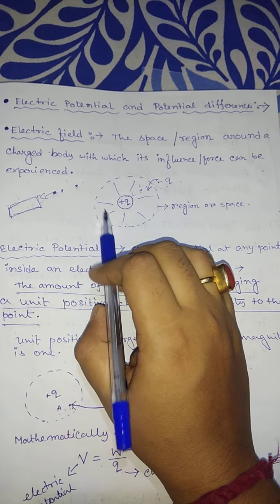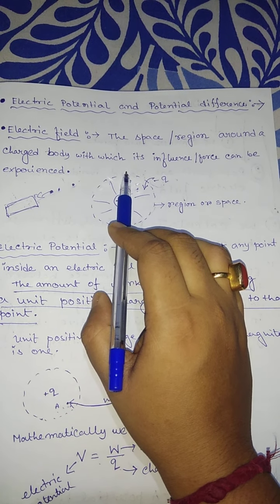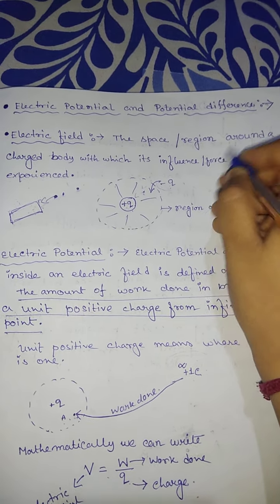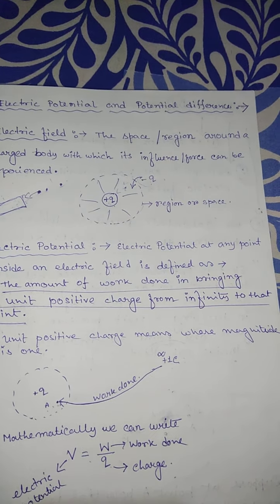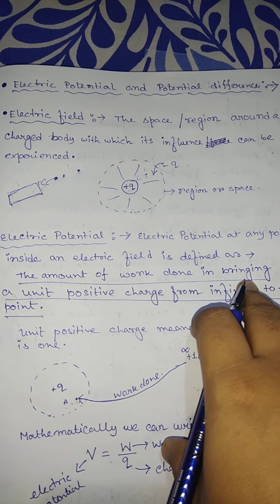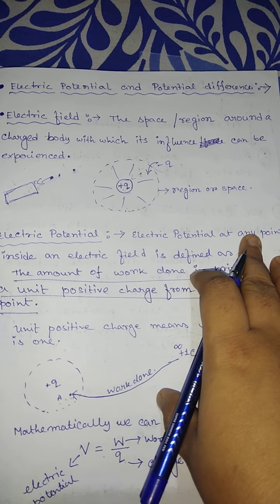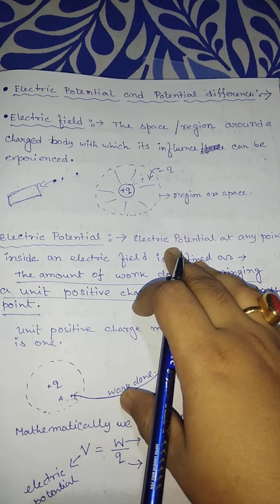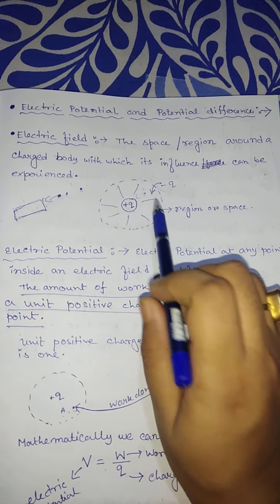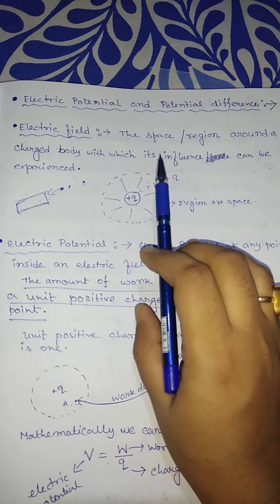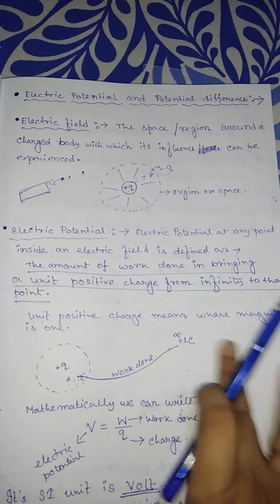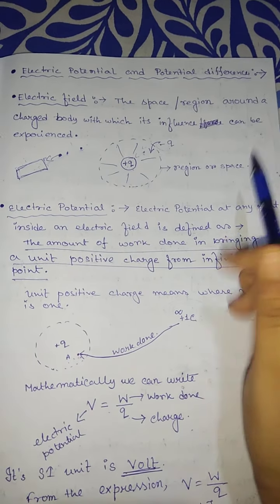So the space or region around a charged body in which its influence can be experienced is called the electric field. Later we will discuss some properties of the electric field, but for now just remember this definition or concept. Field means any space or region around any body. Okay, now let's talk about the electric potential.